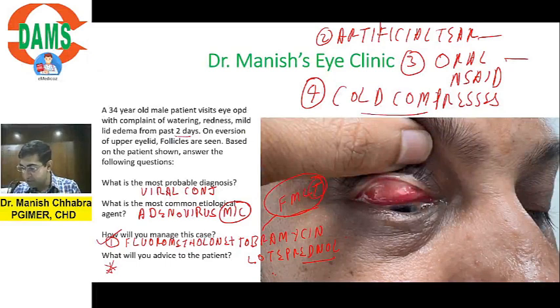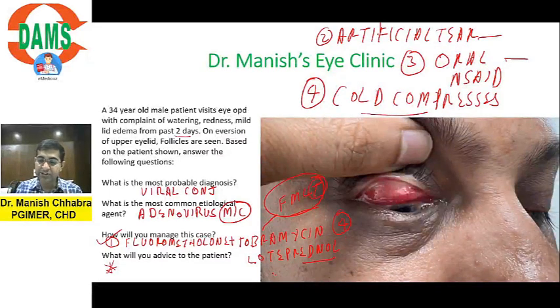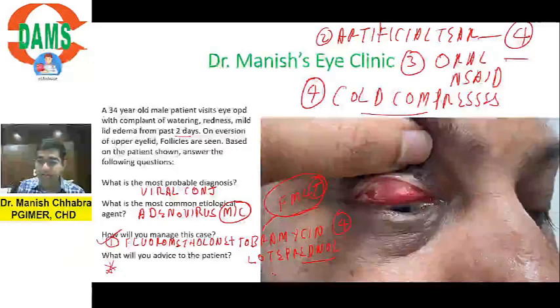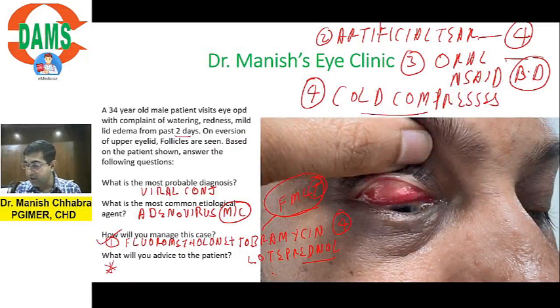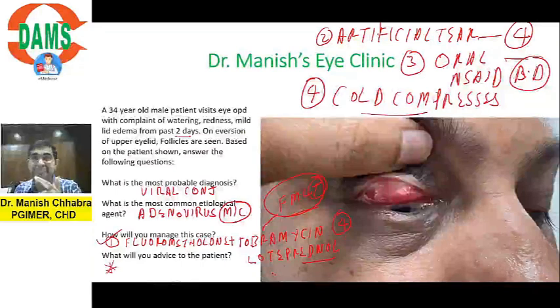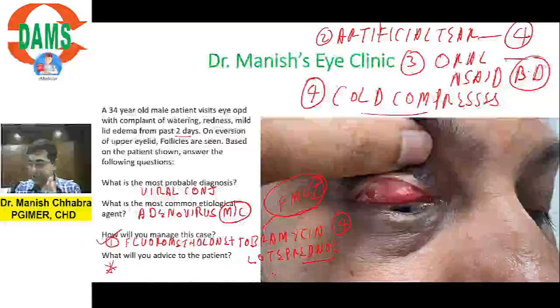All right, good. So Sarbani, you can use the drop 4 times. 4 times a day is enough. Artificial tear also 4 times. That's good enough. Oral NSAIDs BD. Right? Okay. Vadi Vamsi, secondary bacterial infection can be Staphylococcus, Streptococcus. So these are most common secondary bacterial infections that can happen. Let's move ahead. Yes, all good.